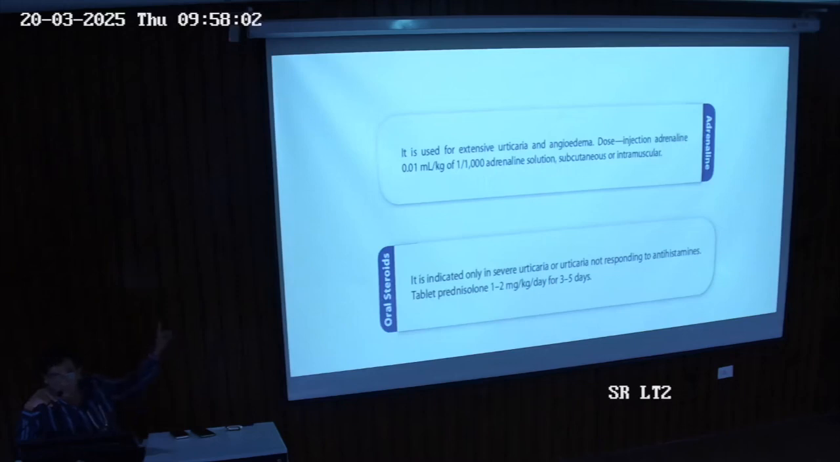In standard preparations, you take 0.1 ml per kg of this drug. Suppose the baby is 4 kg, then multiply 0.1 ml by 4. That's the dose, given either subcutaneously or intramuscularly. But in refractory cases or angioedema not responding, oral steroids can be given. In severe categories and severe anaphylaxis due to urticaria, we can give a short course of prednisone for 3 to 5 days, at a dose of 1 to 2 mg per kg per day.